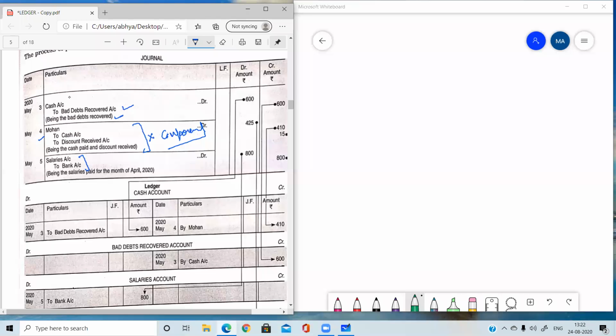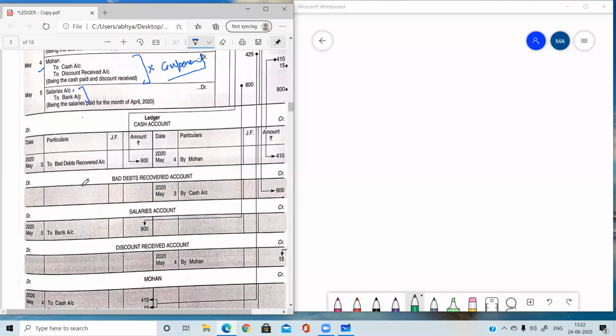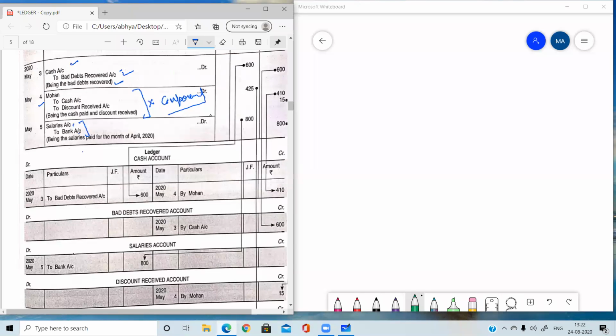So here 1, 2, 3, 4 accounts will be prepared. 2 entries I am telling you how to post. You can see that in the first entry, cash account is debited to bad debts recovered. So the first entry will be posted in cash account as well as in bad debts recovered account. 2 accounts will be prepared, in the format with the journal folio number.